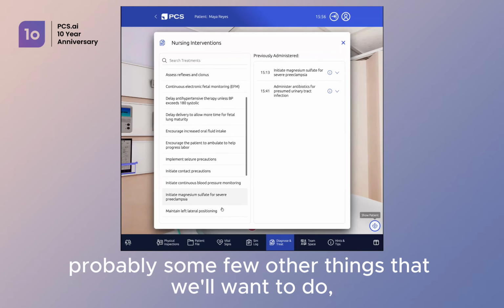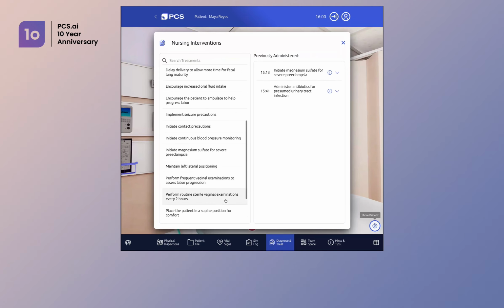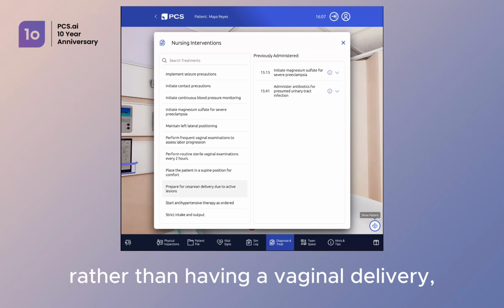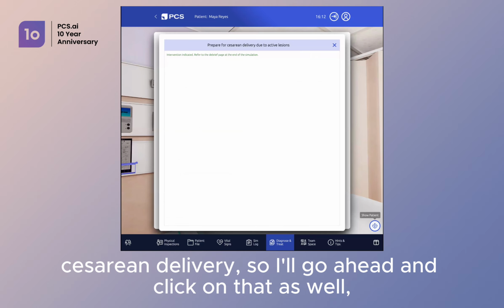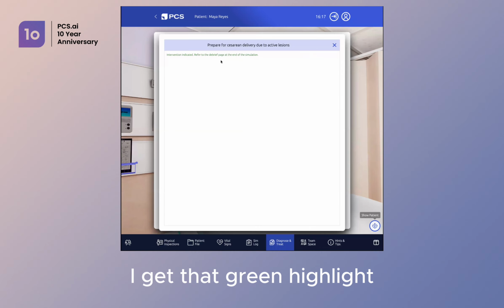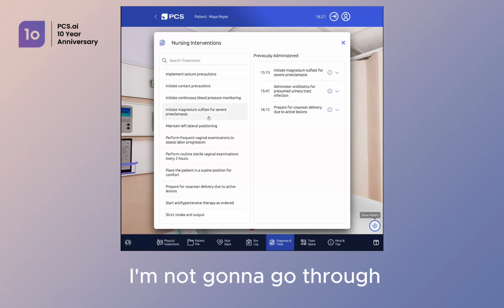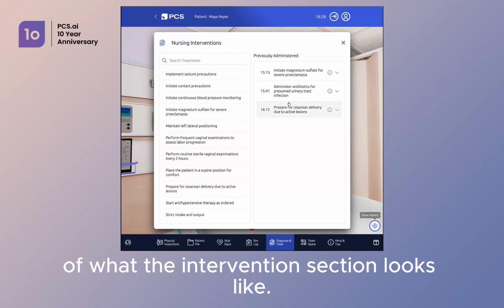Let's see, probably a few other things that we'll want to do. Obviously with the HSV outbreak, rather than having a vaginal delivery, we're going to want to prepare the patient for that cesarean delivery. So I'll go ahead and click on that as well. And then I get that green highlight, intervention indicated. So all is well there. I'm not going to go through and choose every single intervention here, but that kind of gives you an idea of what the intervention section looks like.